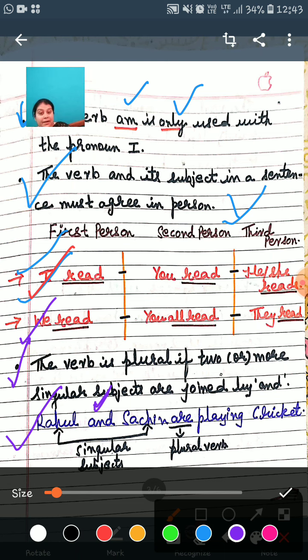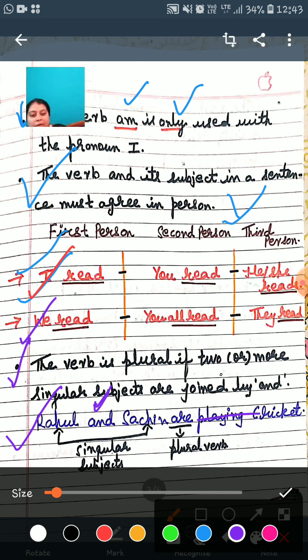But they are being coordinated with "and". When two singular subjects are attached with a conjunction word "and", in that scenario, we have to use the plural form "are". This is all you have to understand.